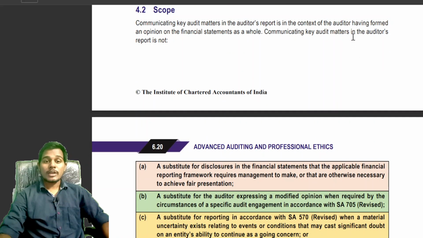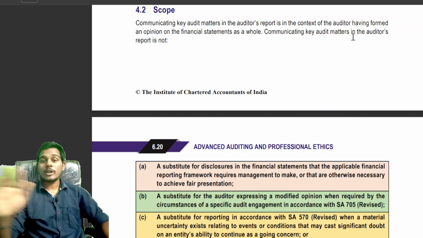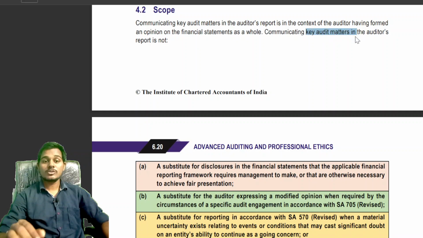Next, communicating key audit matters is not a substitute. Even though you have provided the key audit matters in the audit report by way of the key audit matter paragraph, you should provide these four pieces of information separately. That is what is described here.